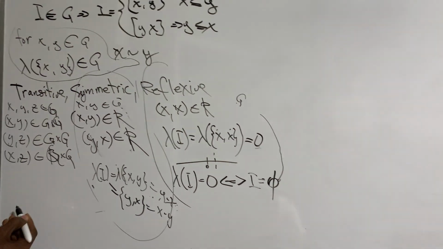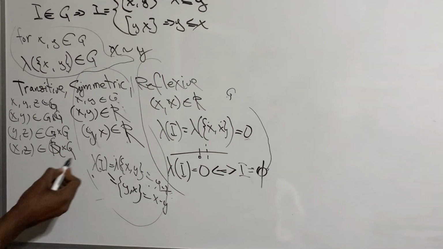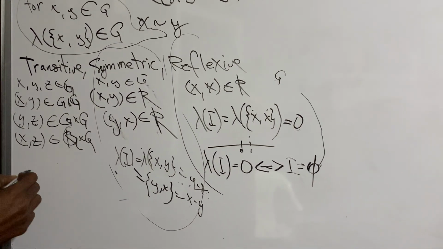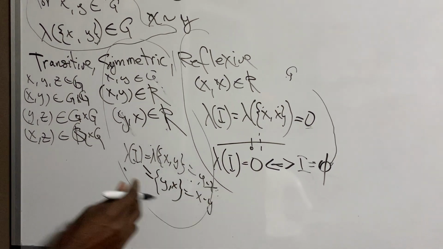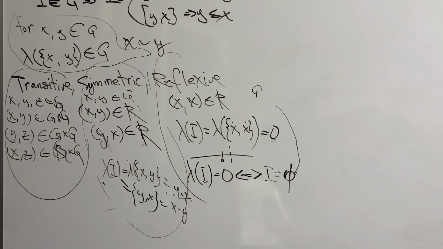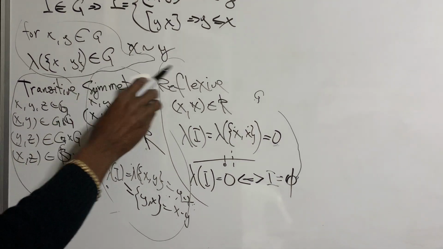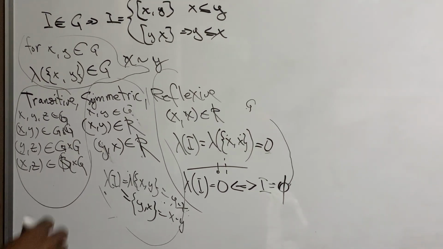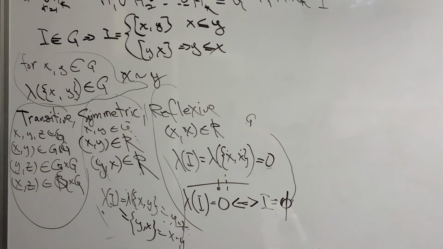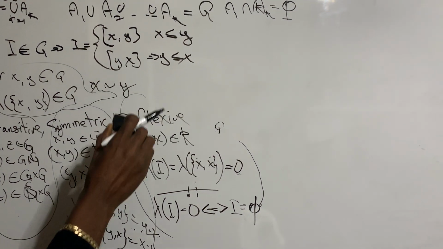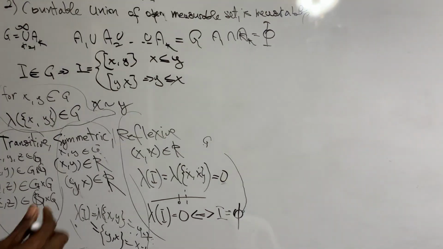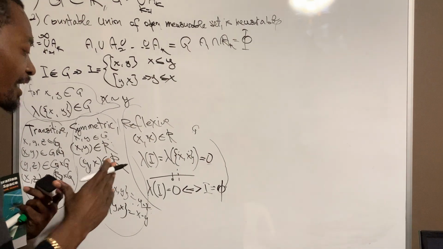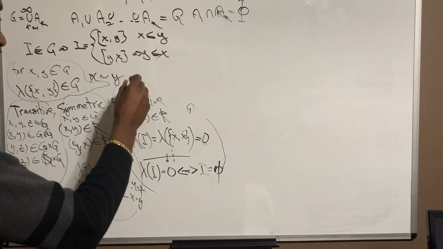And the same is true for transitivity, because we already know XY is in G. YZ must also be in G, then XZ is also in G from the way we derived here. So our relationship is also transitive. So that really means we met these three properties for a relation to be an equivalence relation. Now, the fact that this is an equivalence relation, there is a lot we can do with that, because you know this equivalence relation has a set of equivalence classes. So every element that is in a relation, let's say that we have an element X.